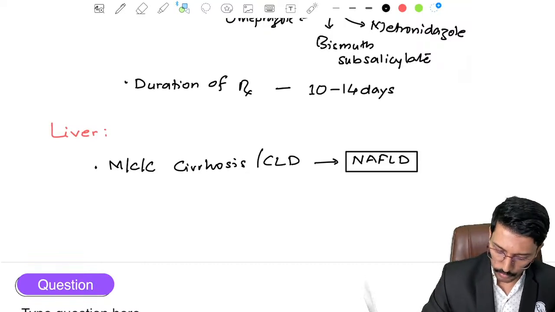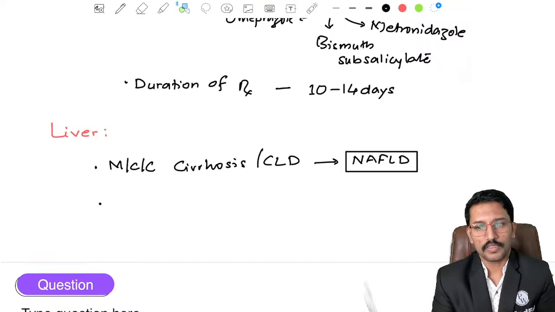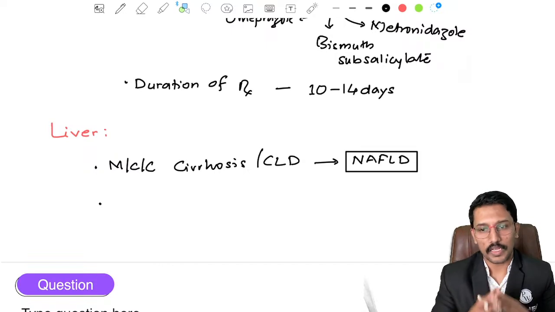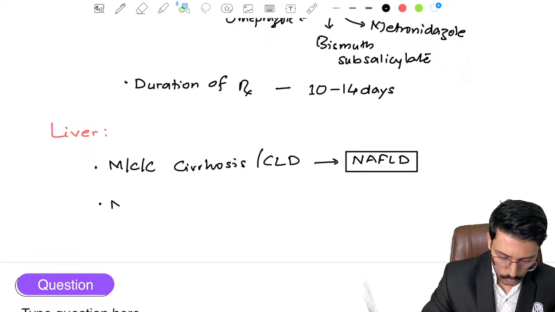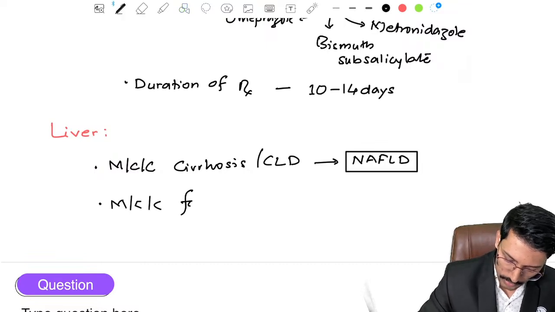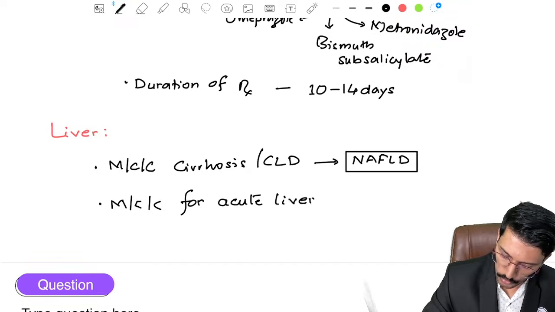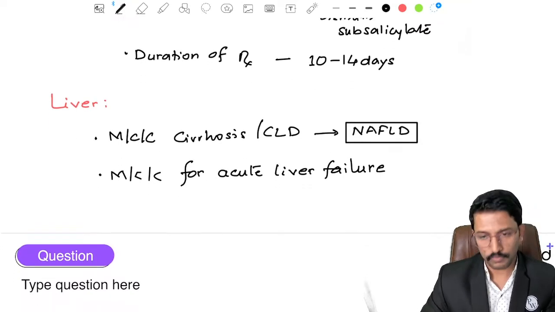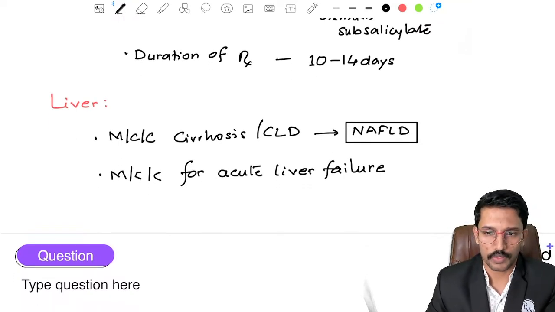Now what else they can ask you about liver? They will ask you what is the most common cause for acute liver failure? I'll tell you what is acute liver failure because that definition itself is an MCQ point. But for now, what is the most common cause for acute liver failure?